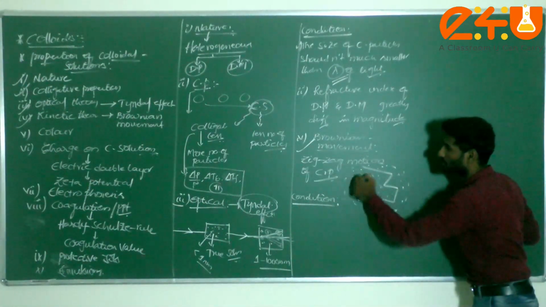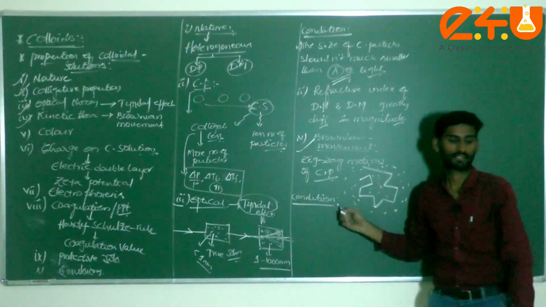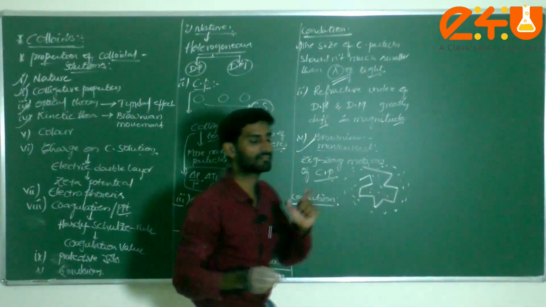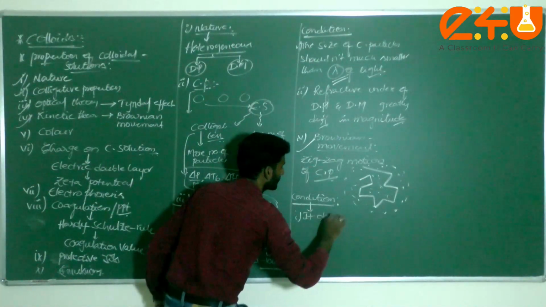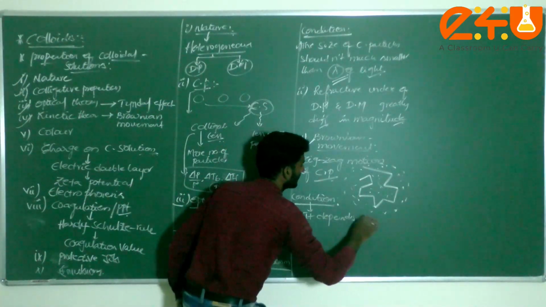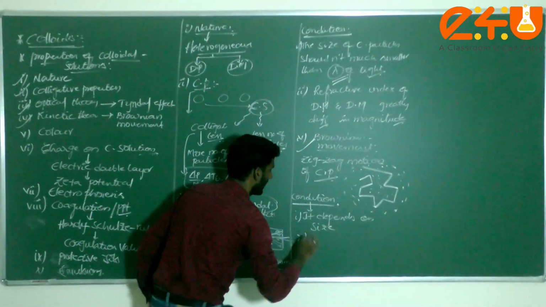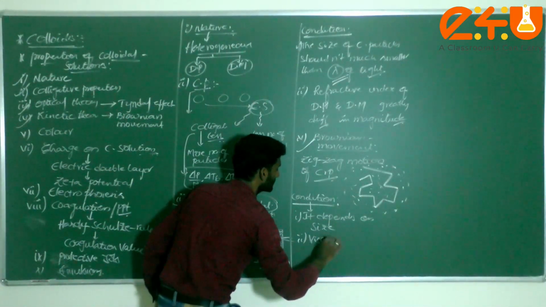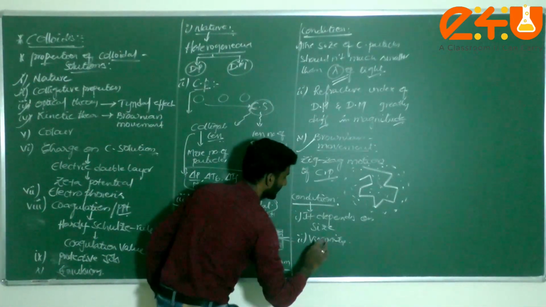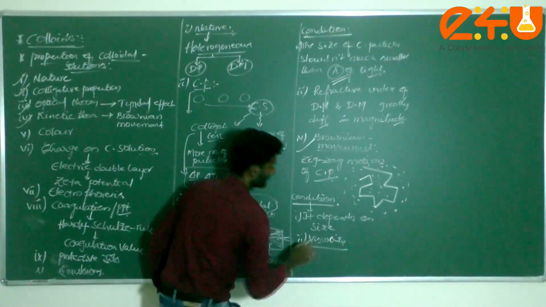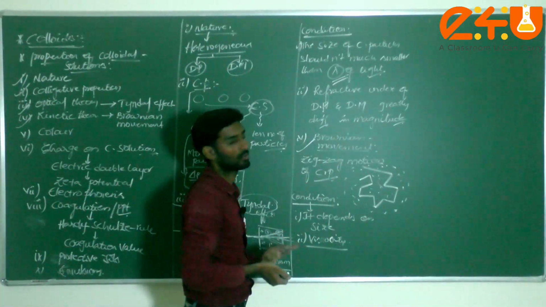Generally this motion doesn't depend upon the nature of the particles, but it depends on the size of the particles, and the second one is viscosity. Size and viscosity are the very important conditions for Brownian movement.